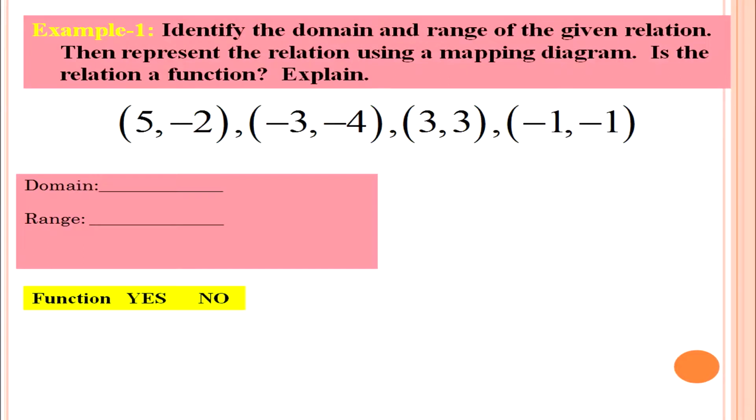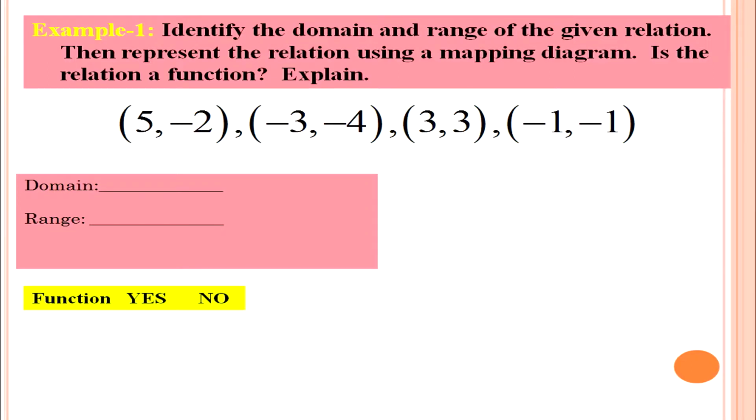Let us discuss how to identify domain and range by taking certain examples. Example 1: identify the domain and range of a given relation, represent the relation using a mapping diagram, and also identify whether the relation is a function or not. Explain. Here the ordered pairs are (5, -2), (-3, -4), (3, 3), (-1, -1).